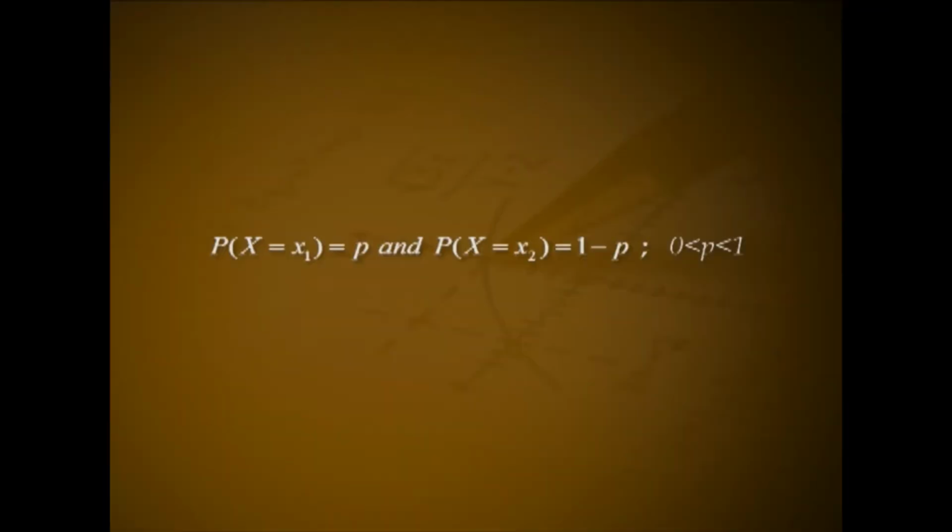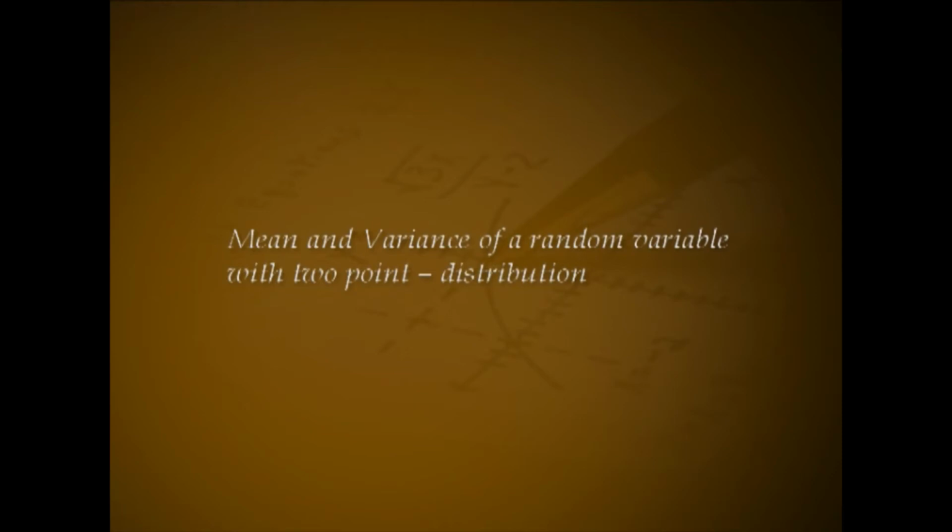Consider a random variable which is taking two different values x1 and x2 with probabilities P(X = x1) = p and P(X = x2) = 1 - p, where 0 < p < 1. Such a random variable is said to follow two-point distribution. Mean and variance of a random variable with two-point distribution.